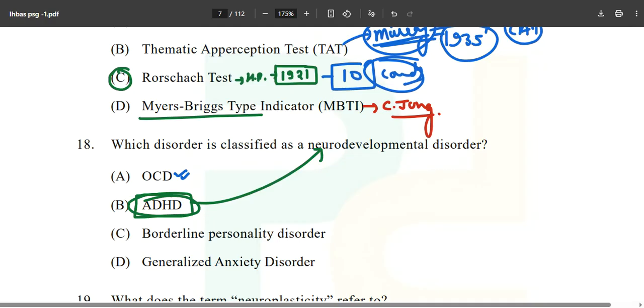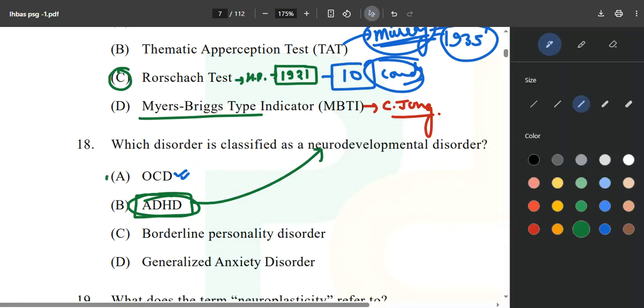Okay, borderline personality, you are shifting your personality here and there. And generalized anxiety, this is very, very important. You have to read from the C book no matter what. OCD, this is important, you have to mug up all those things, what is happening, what is not happening. Generalized anxiety disorder is very, very important.